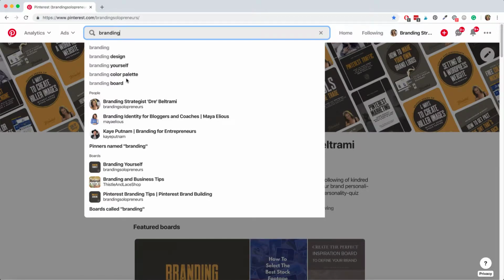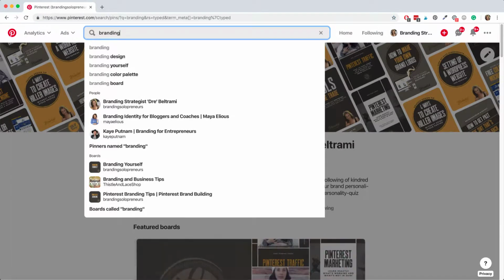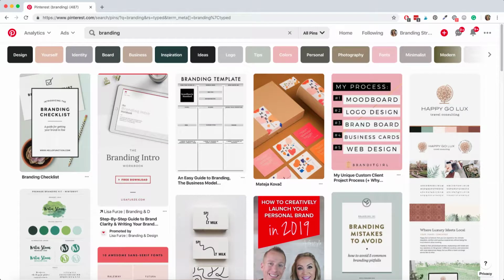All right, but this is just the tip of the iceberg. So let's actually do the search. Once I type in my keyword, I'm going to hit enter. Now you'll notice as soon as I hit enter, there are these colored tiles right here with additional topics. Guess what these are? More popular search keywords under your main topic.